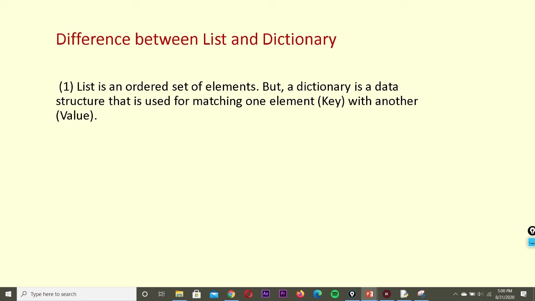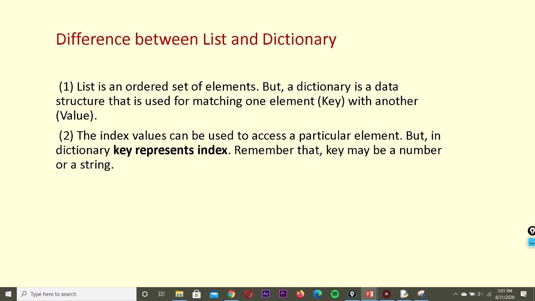Okay, but a dictionary is a data structure that is also ordered, but it uses two things. One is the key, and using that key it looks for the next value, so it is matching the key with the element, whereas list has only the element. Index values can be used to access a particular element in a list, but in a dictionary the key represents the index, so it can be a number or a string.